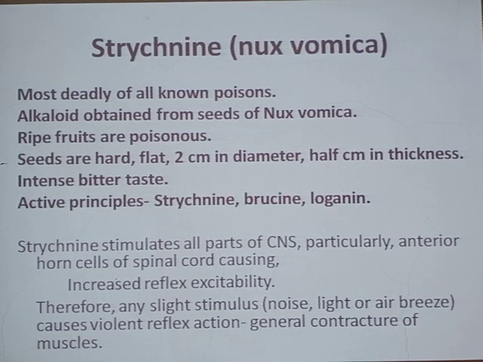The spinal poisons act on the spinal cord. The third group of these neurotic poisons is peripheral poisons, acting on the peripheral nervous system. Today we will be looking into spinal poisons, and the important spinal poison from our syllabus is Nux vomica.